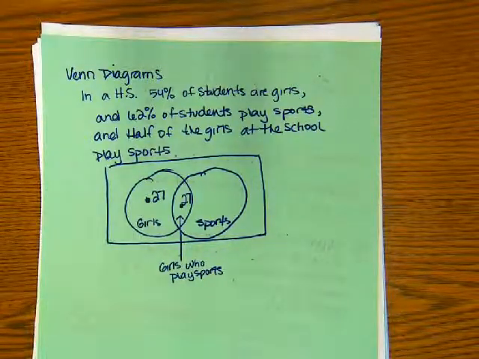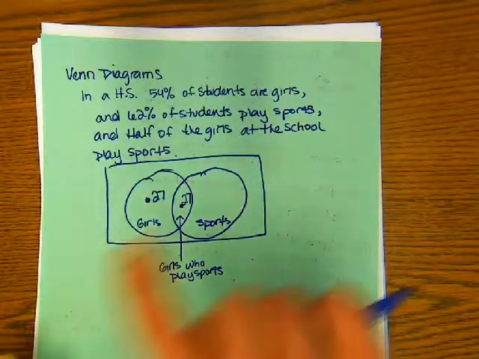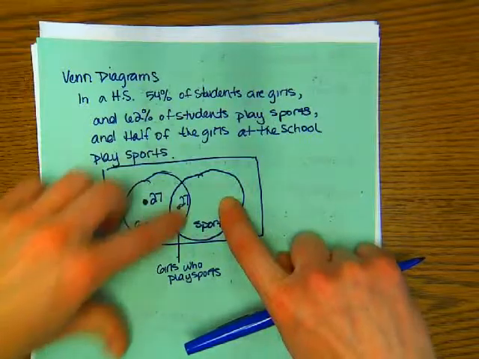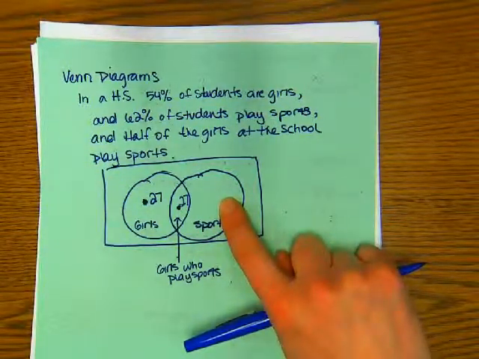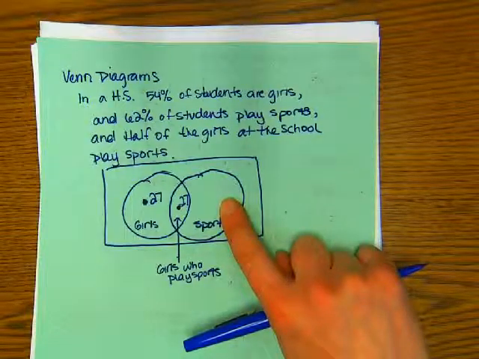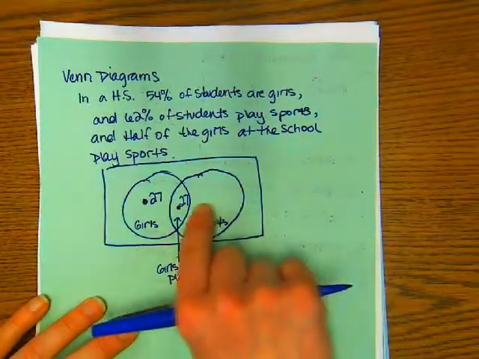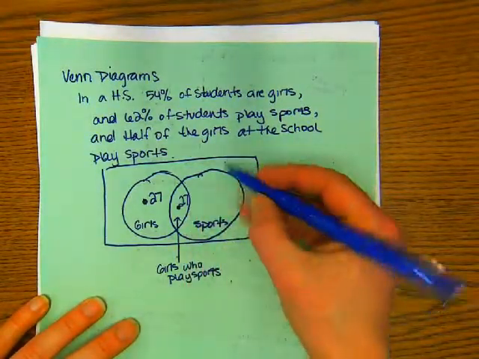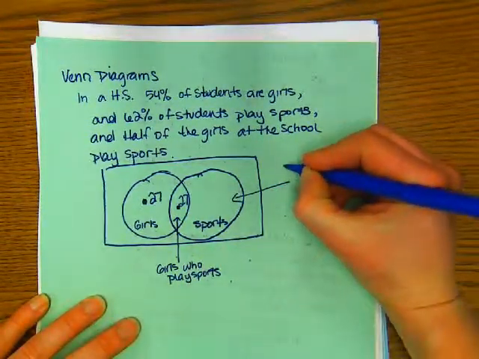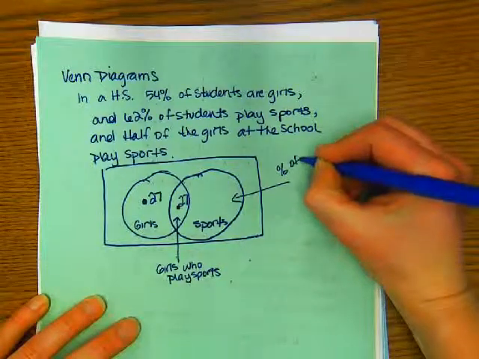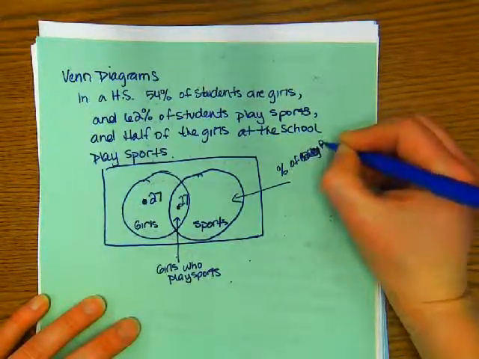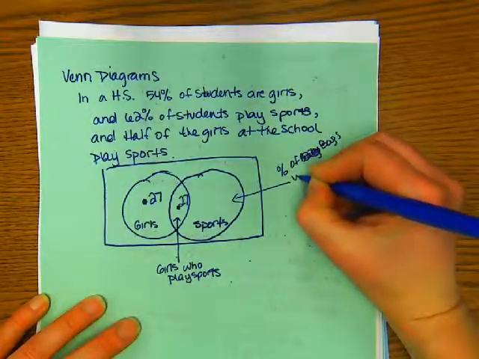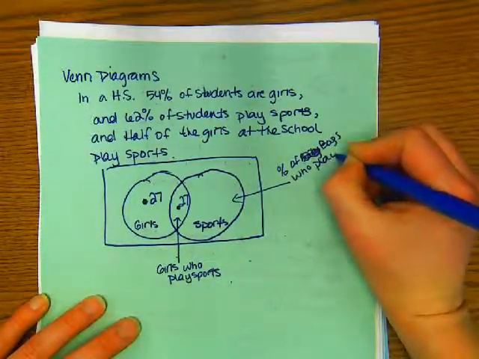Okay. Now, even though this isn't written here, what is this circle without the middle piece going to be? The boys who play sports, right? Okay. Well, how am I going to figure out this little area right here? Okay, so I'm saying this is percent of boys. So some people are saying 30.